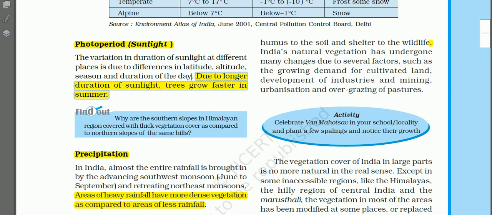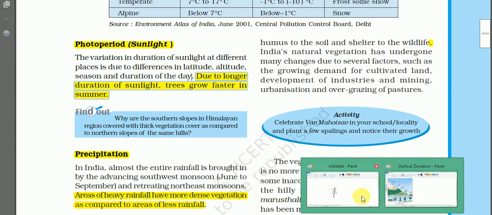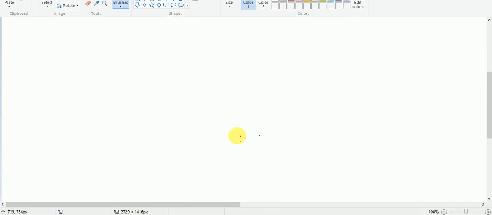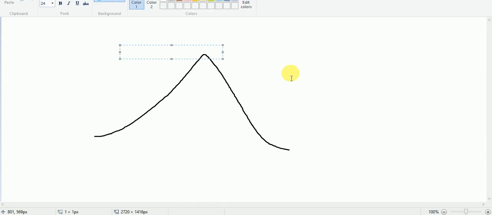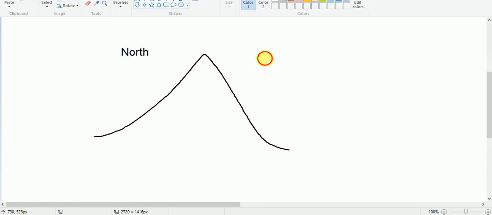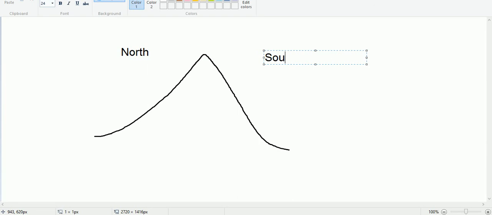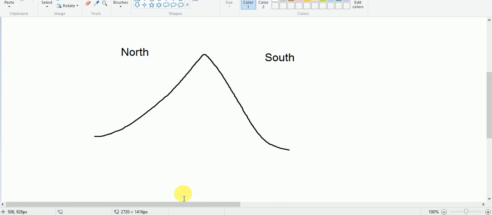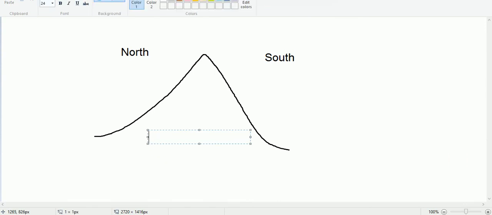And another important reason is that, say for example, this is a high mountain, and let us suppose this side is north, the northern side, and this side is the southern side. And let us suppose the mountain range is in the northern hemisphere.